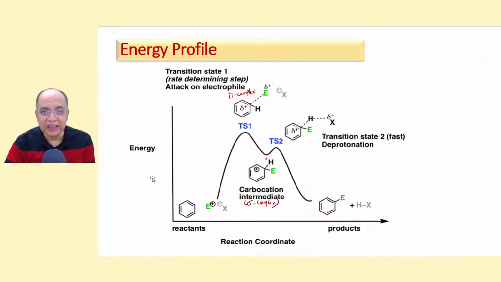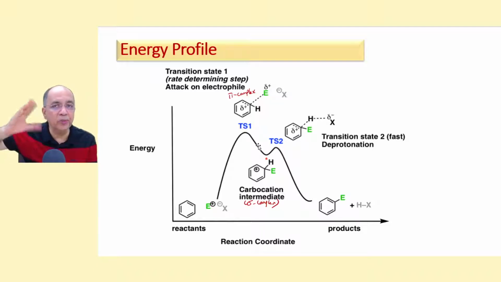You see here the activation energy, this hill is longer, the height is more than this hill. The activation energy in the second step is less, that is why it is fast, and this is slow. But this activation energy will be varied, changed.